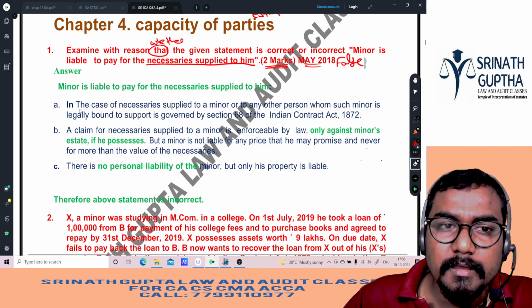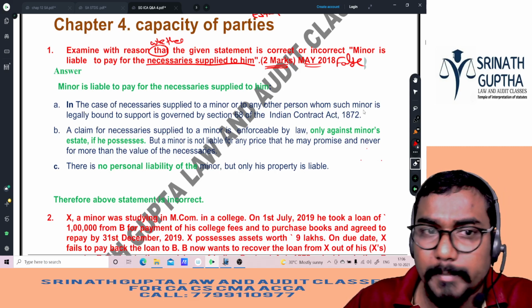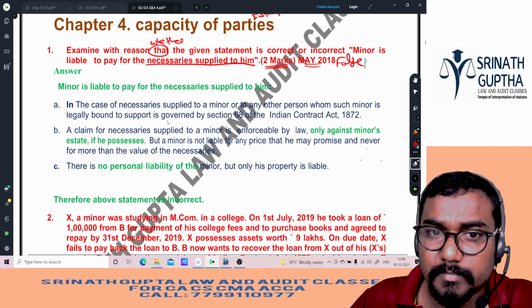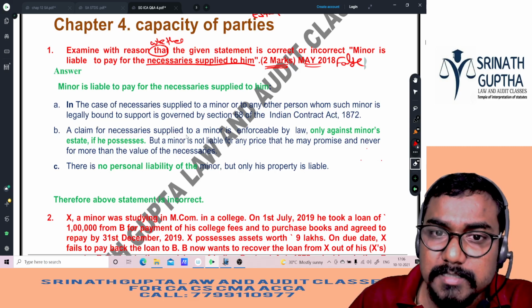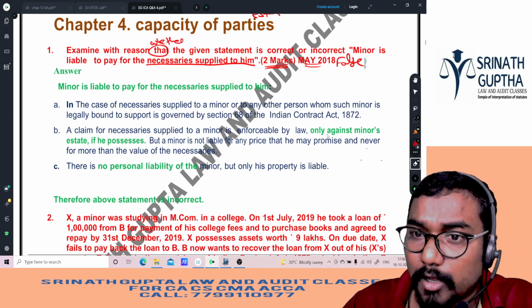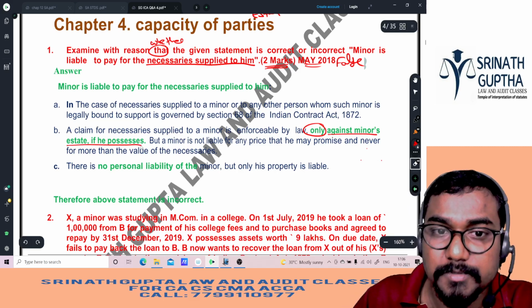In the case of necessaries supplied to a minor or other person whom the minor is legally bound to support, it is governed by section 68 of the Indian Contract Act. A claim for necessaries supplied to a minor is enforceable by law only against the minor's estate, if he possesses any.